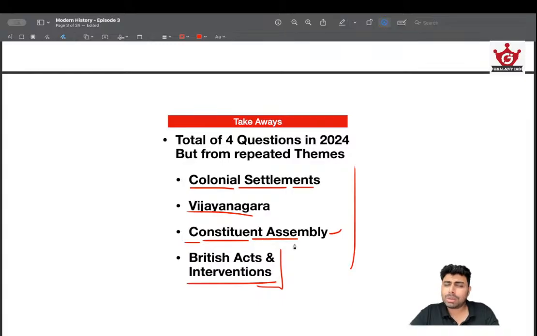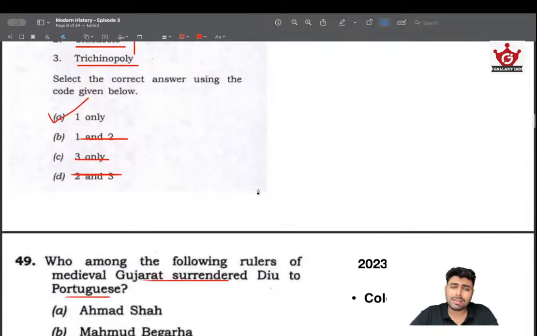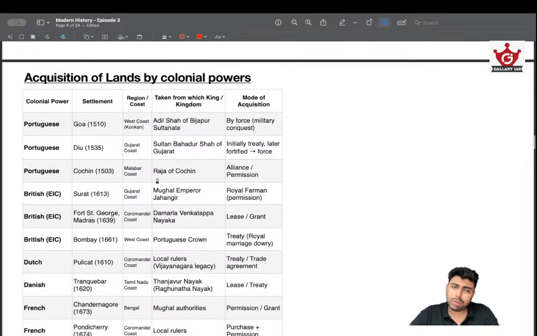And these areas are not that large, and especially about Vijayanagara, I don't recommend you learn everything, every ruler, everything. No, focus more on Devaraya 1 and 2, and also any other things about Vijayanagara, the social structure of Vijayanagara, etc. And about colonial settlements, I think you may make a table like this and add any information based on the PYQs.